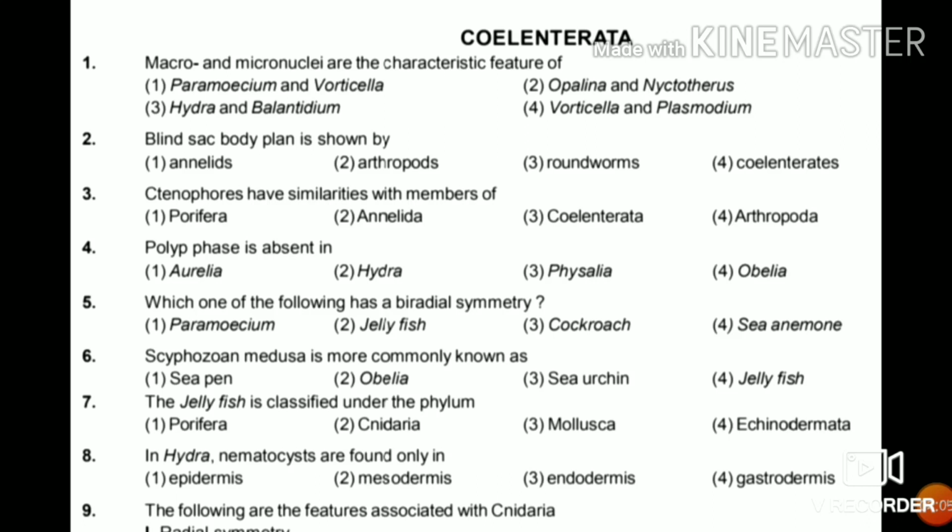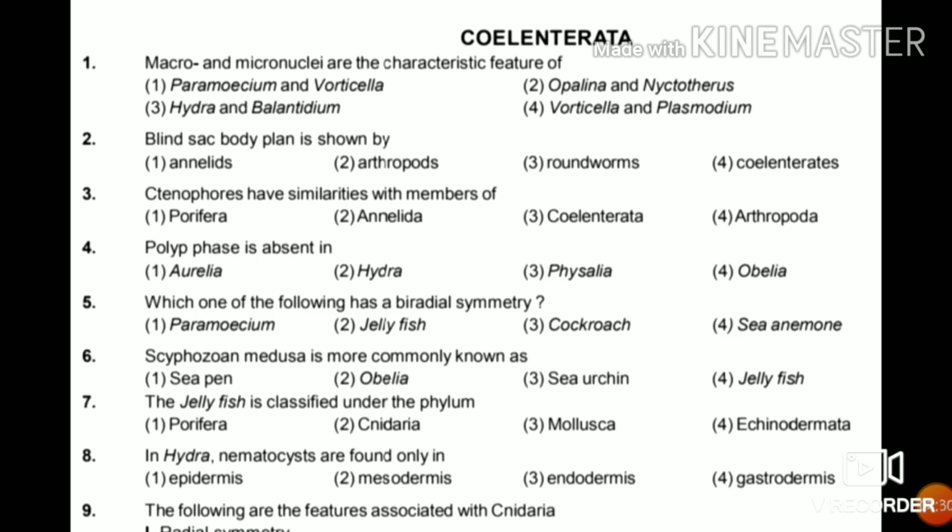Fifth, which one of the following has a biradial symmetry? Paramecium, jellyfish, cockroach or sea anemone? So we all know biradial symmetry is absent in sea anemone because it has a circular or cylindrical body, so it does not have biradial symmetry.